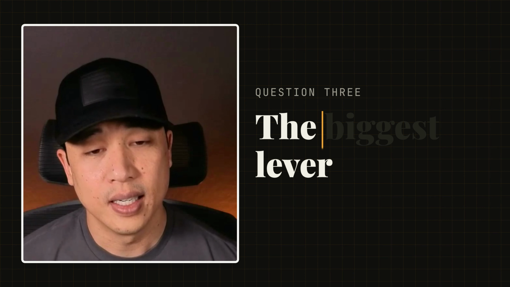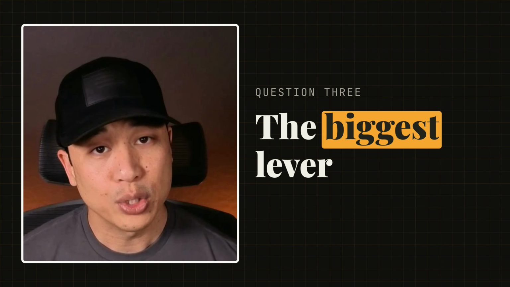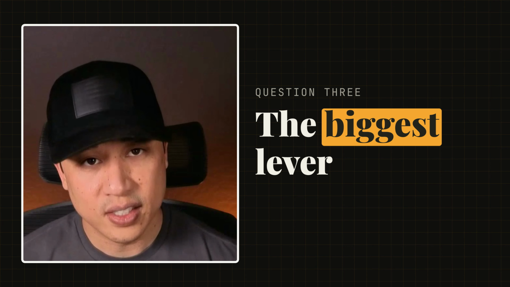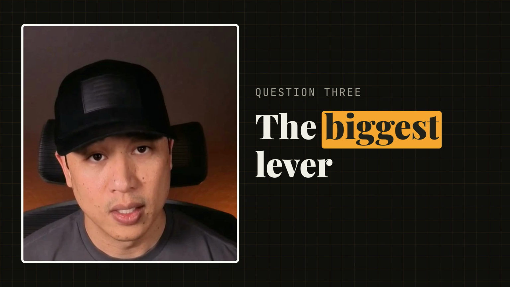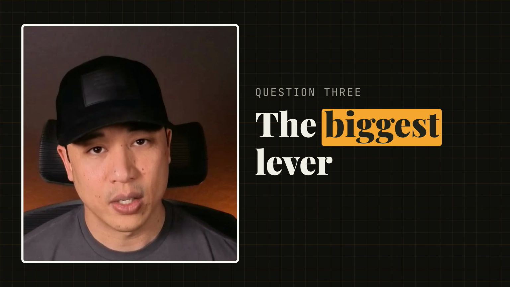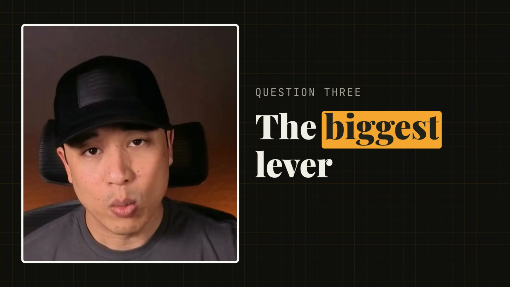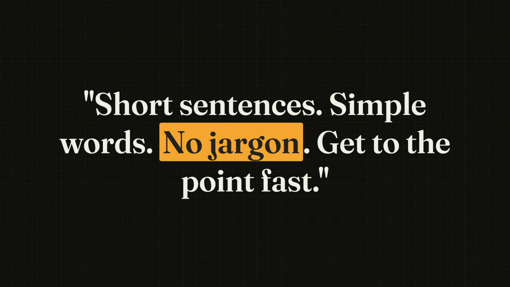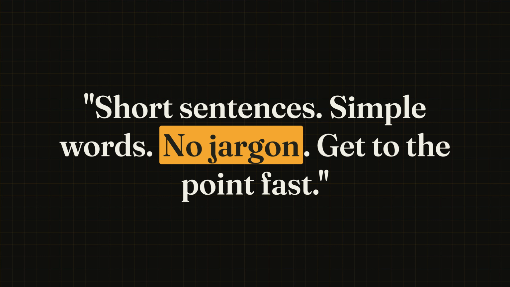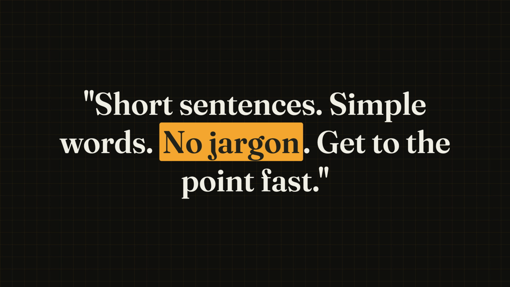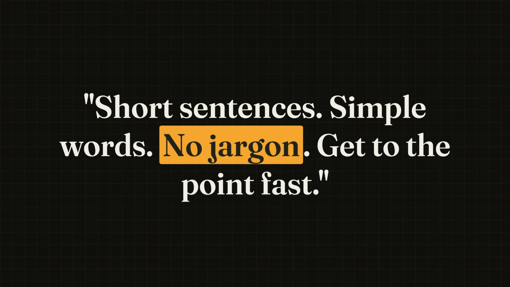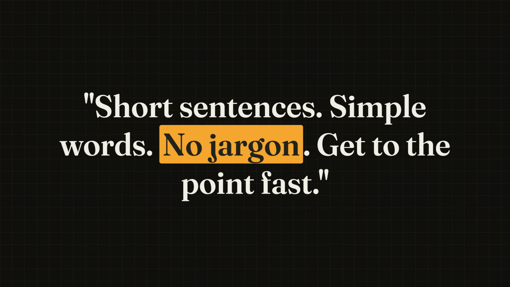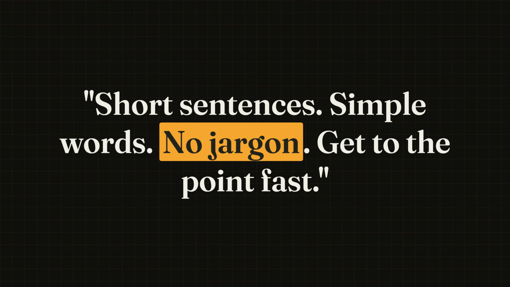Question number 3, and this is the big one. How should Claude communicate with you? If you only do one of these 7, make sure you do this one. It's the biggest lever on how it sounds. Here's mine. Remember that wall of text from the start? That's the default. My setting is keep it tight. So think about how you like to read. Short or punchy, summarized, casual or formal. Tell it. You're teaching it how you want it to talk to you. Most people skip this and they wonder why it sounds like a robot.